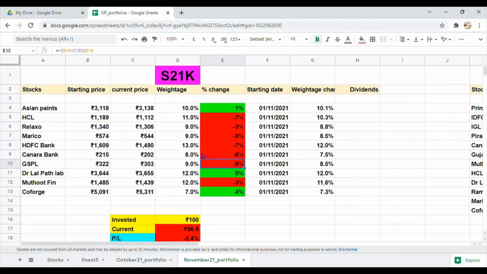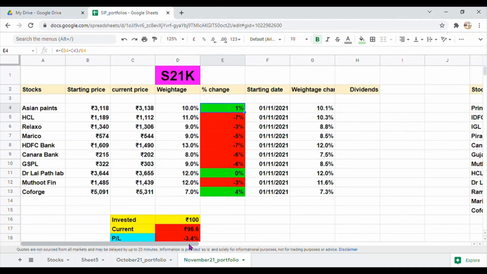Now moving on to the stocks which are doing well, Asian Paints is up by 1% and in this stock we have a weightage of 10%. So this is helping us to remain stable. The other stocks are Dr. Lal PathLab and Coforge. In Dr. Lal PathLab, we have a weightage of 12% and this stock has almost remained stable from the date of inclusion of this stock in our portfolio. So this is also actually helping us to beat the Nifty 50 and Sensex. The other stock is the Coforge. In Coforge, we have a weightage of 7% and this stock is almost up by 4%. So these are the three stocks which are helping us to remain stable.